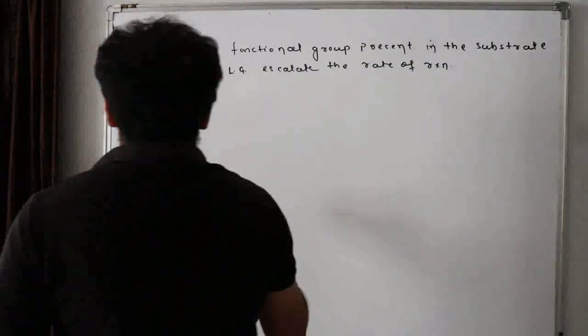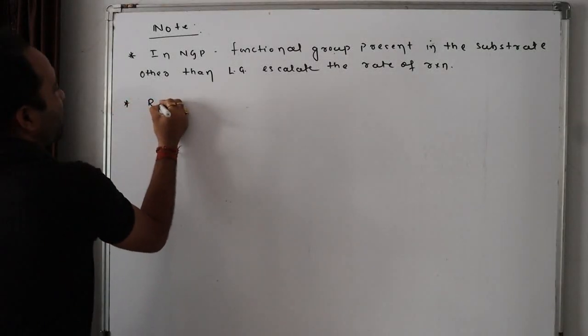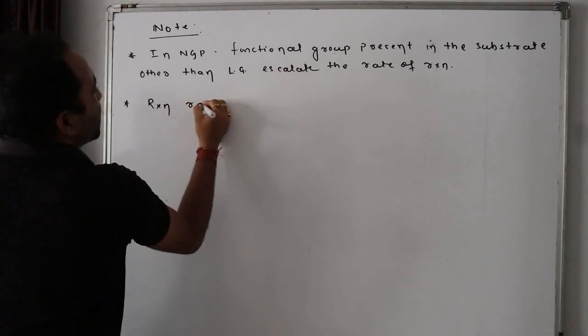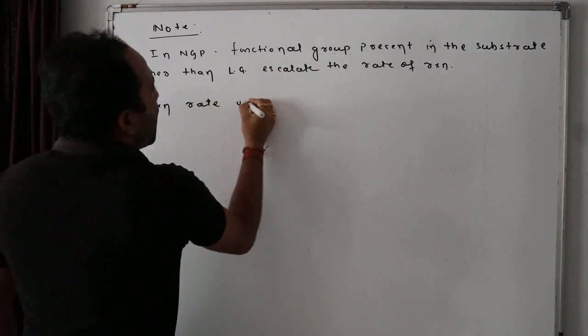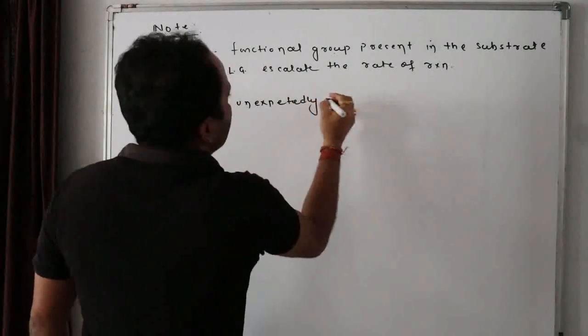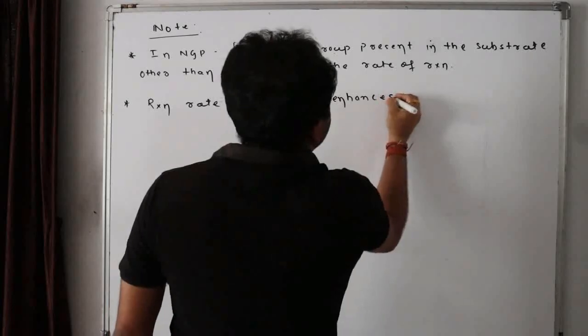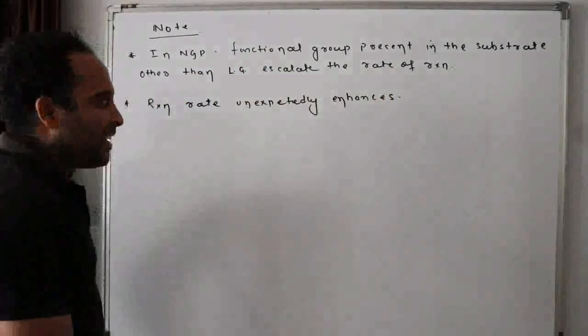Or I can say the reaction rate unexpectedly increases, or the reaction rate unexpectedly enhances. Okay?